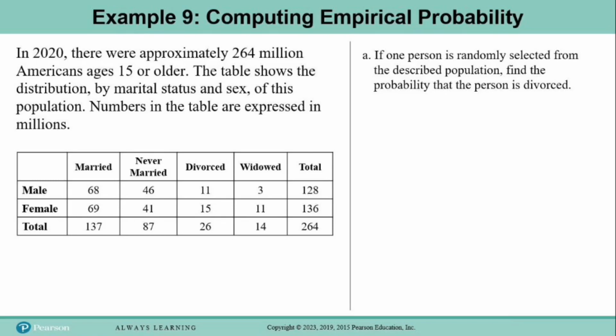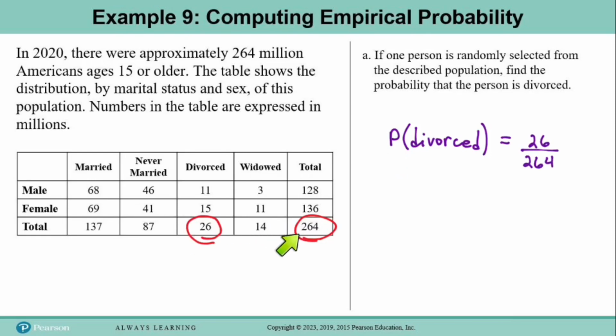Okay, so part A. If one person is randomly selected from the described population, find the probability that the person is divorced. So what we need to do is take the total number of divorced people and divide it by the total number of observed people. So the total for the whole table is 264 million. Okay, so the number of divorced people is this 26 million right here, and the total number of observed people is this 264 million right here. So the probability that we randomly select a divorced person is 26 million divided by 264 million.